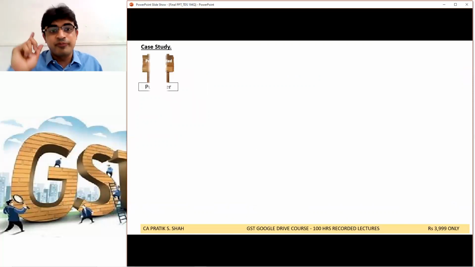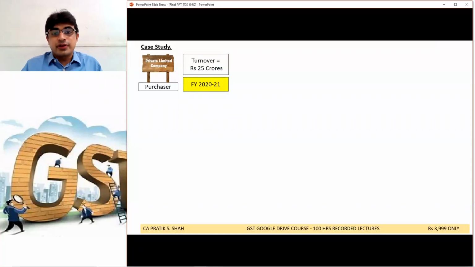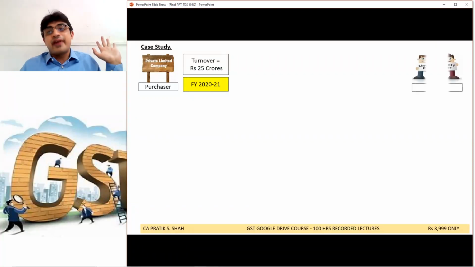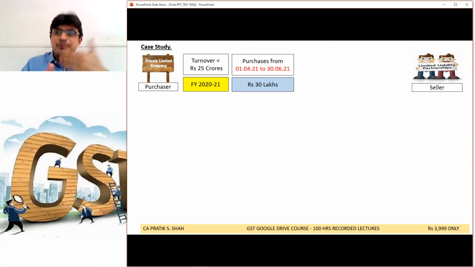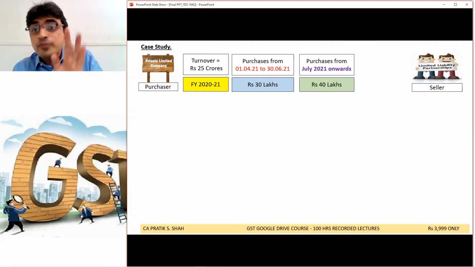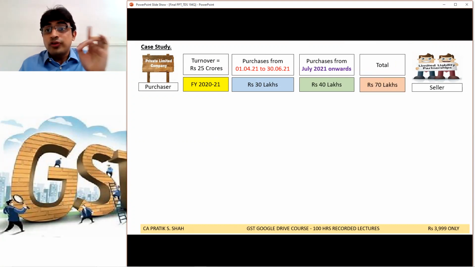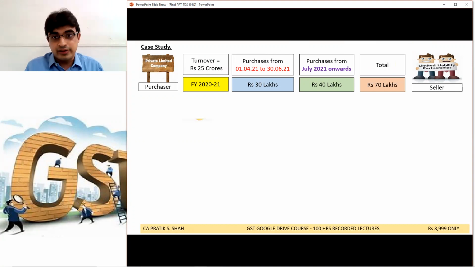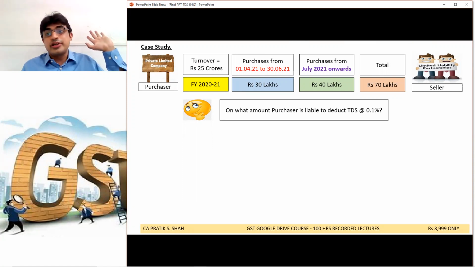Now see, important case studies in the FAQ. Further FAQs in case study, point number 1. Now this is a complicated case study. Please listen carefully. A purchaser's turnover in the preceding year is 25 crore. Now this is a seller. Purchases from this particular seller for the period 1st April to 30th June, prior to this section, was 30 lakh. Purchases from July 2021 onward, when this 194Q was introduced, is 40 lakh. So if you add, the total is rupees 70 lakh. Now please tell me, on what amount shall the purchaser be liable to deduct TDS?